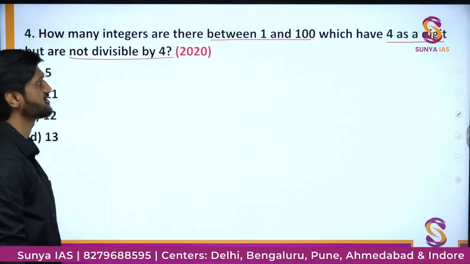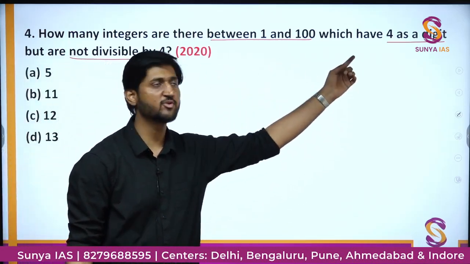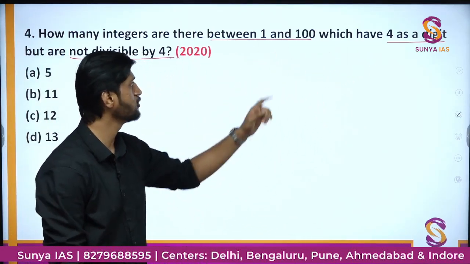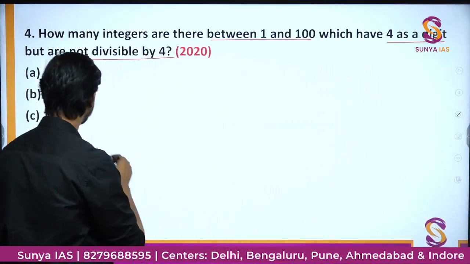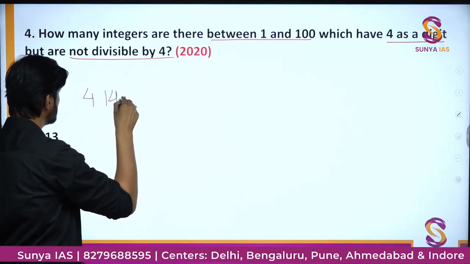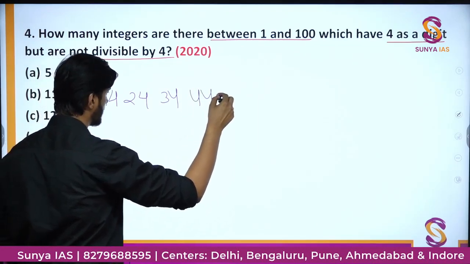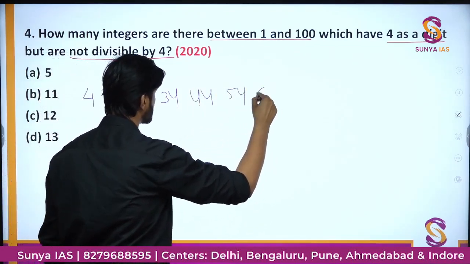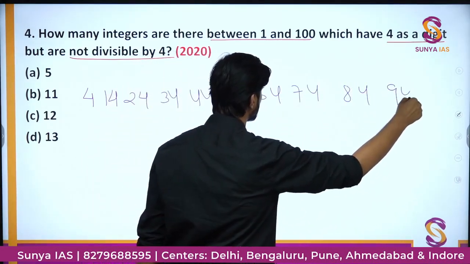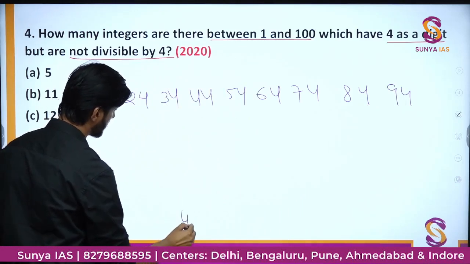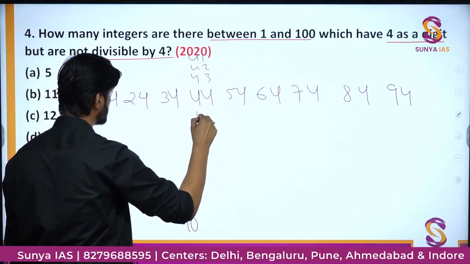It is a very simple question. What you have to do here is just write down all such numbers which are having 4 as a digit in it from 1 to 100. So what are those numbers going to be? Those are simply 4, 14, 24, 34, 44, 54, 64, 74, 84 and 94. Also we will have 40, then 41, 42, 43, 44.